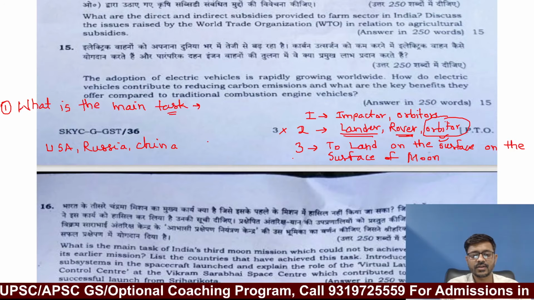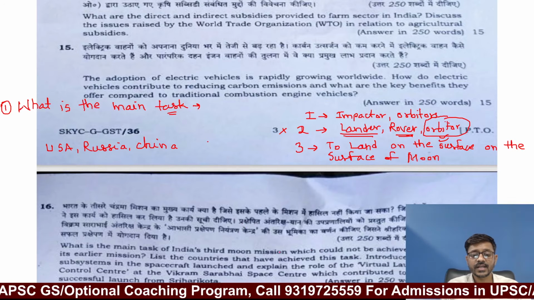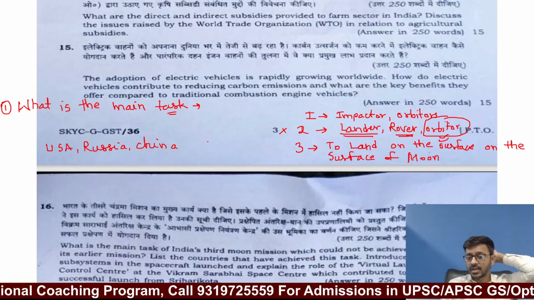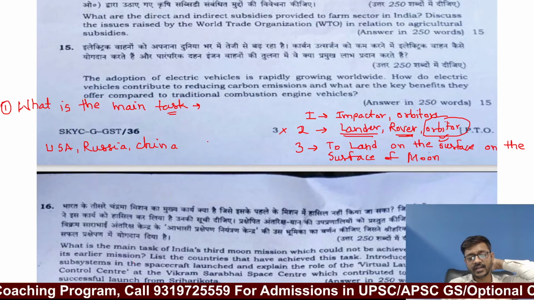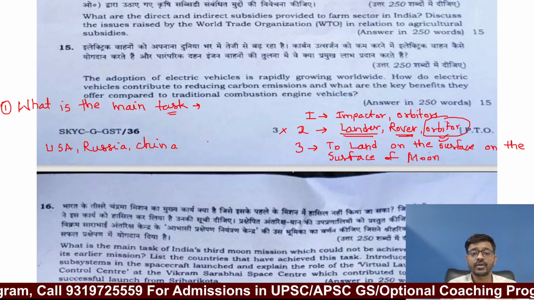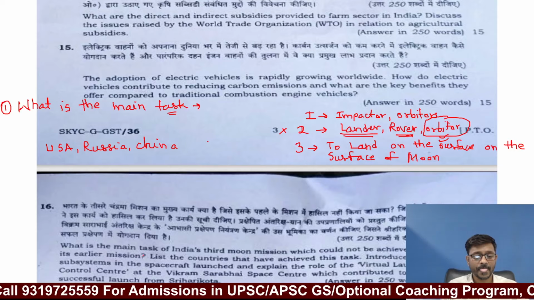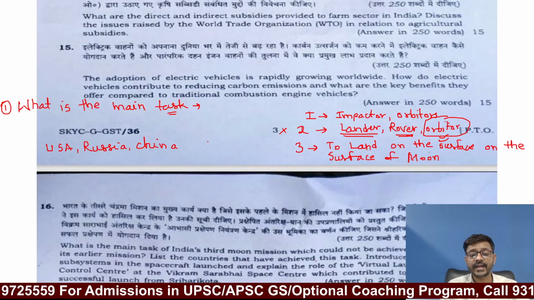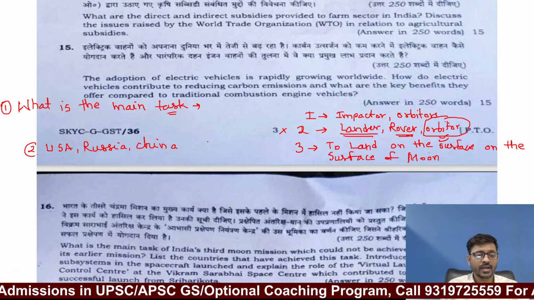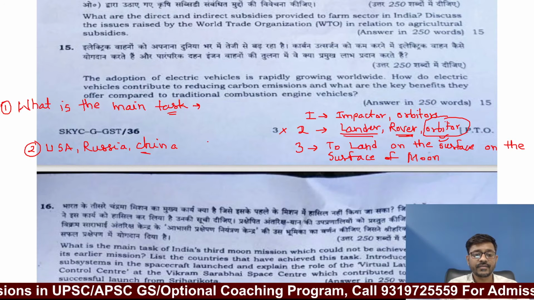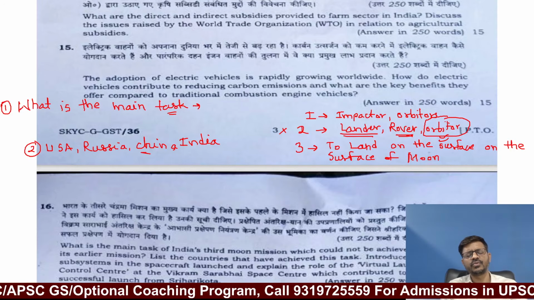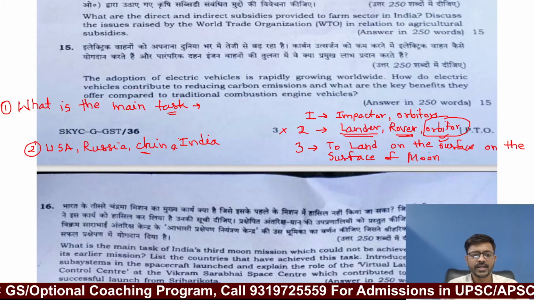So you know the answer of the first part. What they are asking is, what is the main task of India's third moon mission, which could not be achieved in its earlier mission? The main task was to land softly on the surface of the moon, which could not be achieved in Chandrayaan 2. Okay. List the countries that have achieved this task. This is the second part of the question. Which countries landed on the surface of the moon? So this is the list of the countries that landed on the surface of the moon. Very easy question. 1, 2, 3, 4.